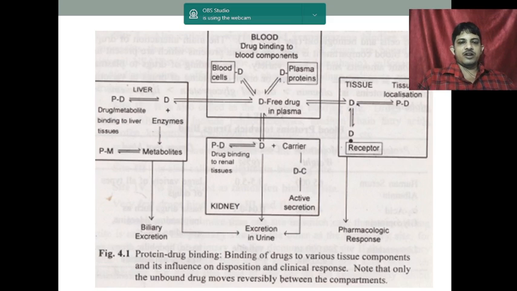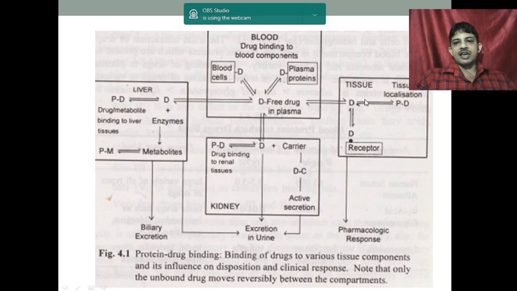In the phase 1 reaction we have already seen the cytochrome P450 enzymes. So there will be a metabolite, and it will be excreted either through biliary excretion or through the urine. This is the drug metabolite binding to the liver tissue, that may happen.